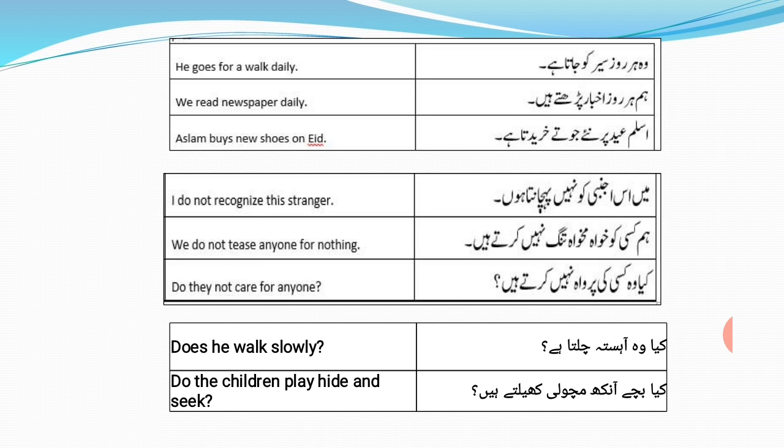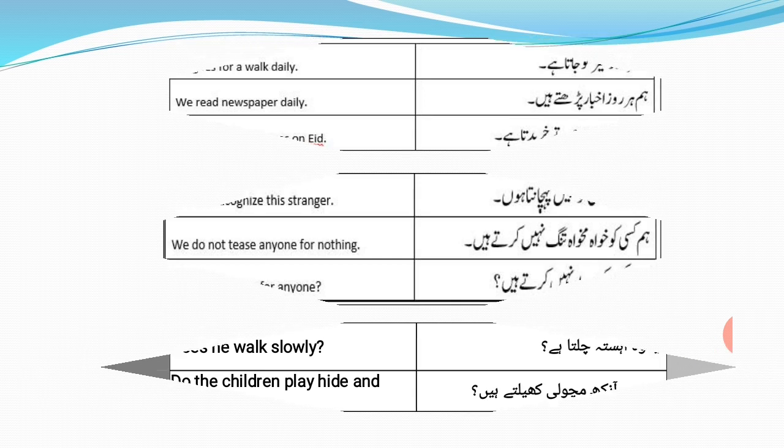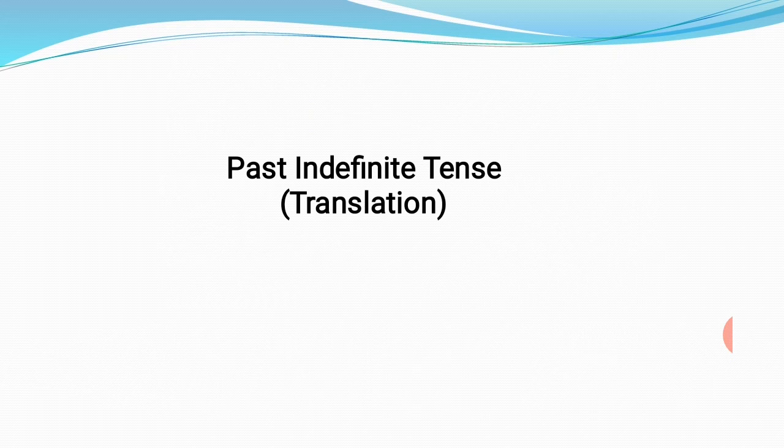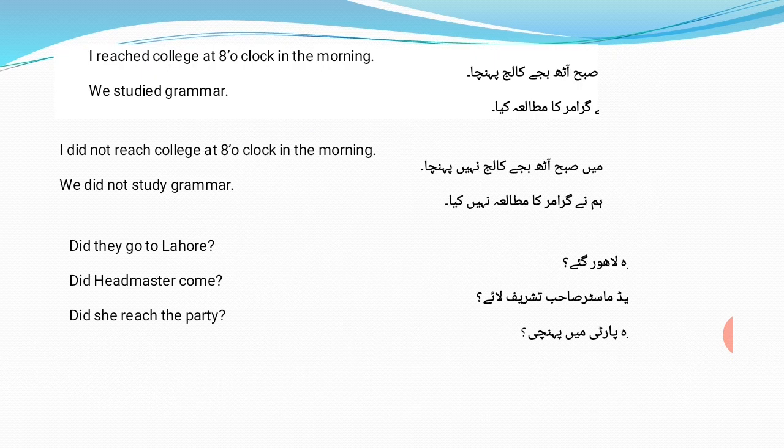क्या वो किसी की परवाह नहीं करते हैं? Do they not care for anyone? This is called a negative interrogative sentence. Okay? Negative भी है और question भी. क्या वो आहिस्ता चलता है? Does he walk slowly? क्या बच्चे आंख मचोली खेलते हैं? Do the children play hide and seek? And when we go to the past indefinite tense, we will use did in negative and interrogative.